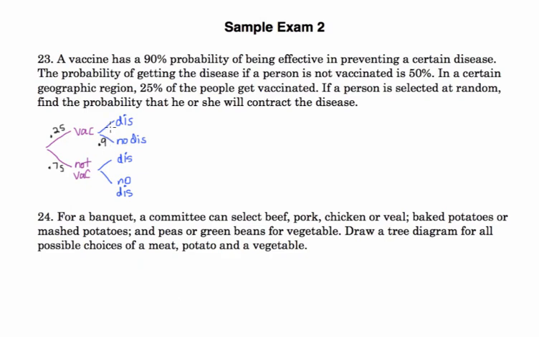So how many are going to get the disease then? 10%, 0.1. So how about if you're not vaccinated? If you're not vaccinated, you'll get the disease 50% of the time. So if you're not vaccinated, 50% will get the disease, 50% won't. So here, this guy right here, this is vaccinated and then gets the disease. So 0.25 times 0.1.